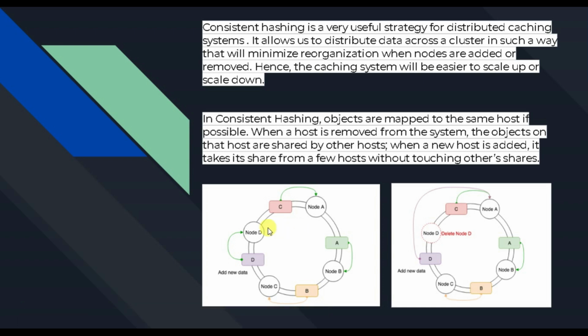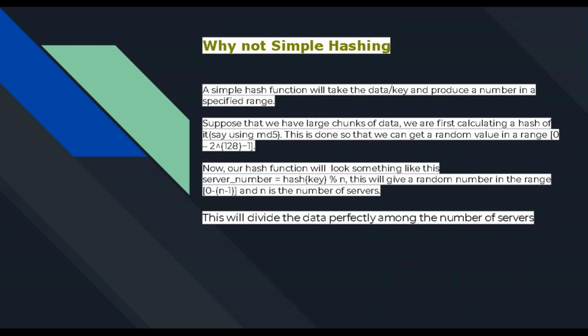But let's suppose some reorganization happens, and I want to delete a node because I see that I can get better performance and utilize it better from another architecture point of view. So I need to remap D, which was earlier mapped, and now it gets mapped to node A, which is the nearest neighbor. Again, a hashing function is applied over this, which detects that node A is the best candidate to serve it. Okay, so now moving on to why not simple hashing.